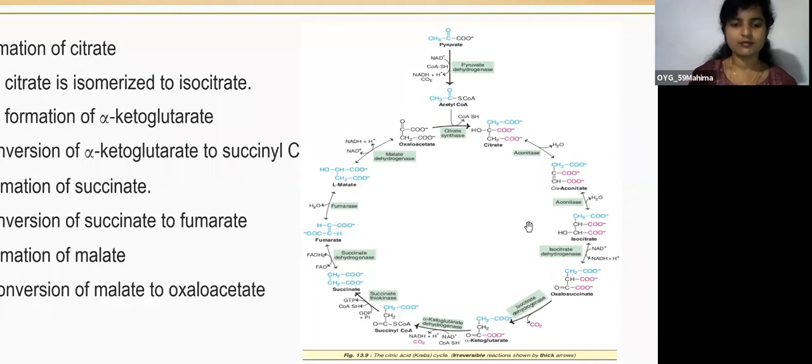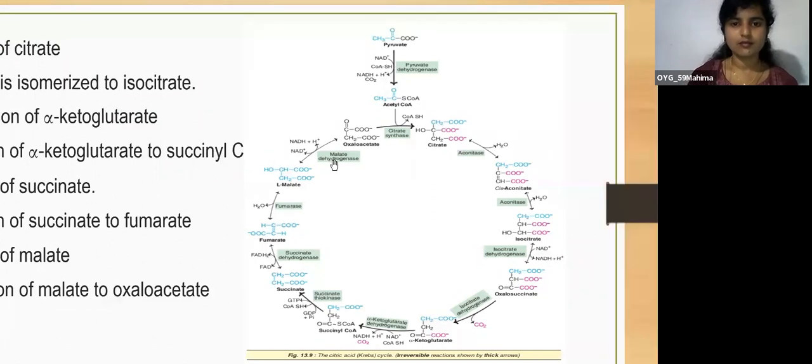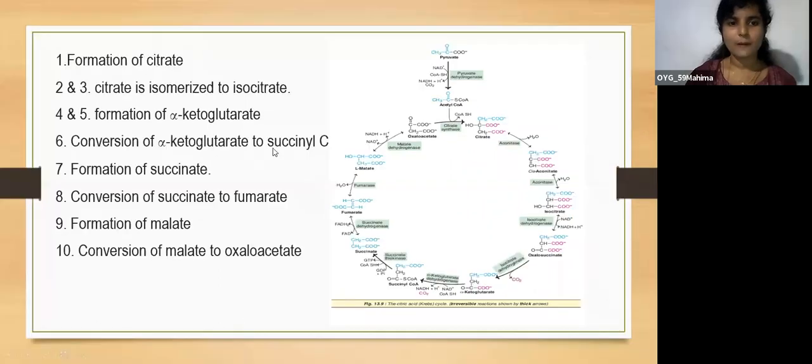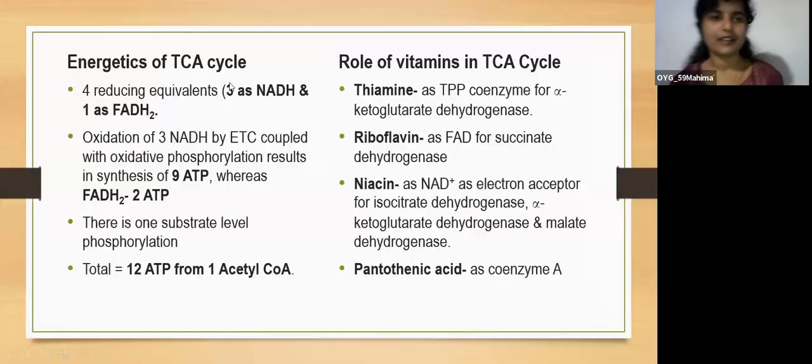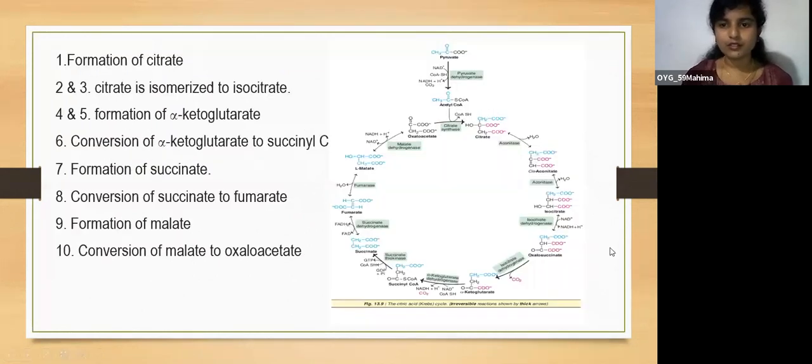So we'll see about the energetics of the TCA cycle. Here 4 reducing equivalents, 3 as NADH and 1 as FADH2, are formed. We saw the first NADH formed by isocitrate dehydrogenase, then a second one, then one FADH2, and then another NADH.